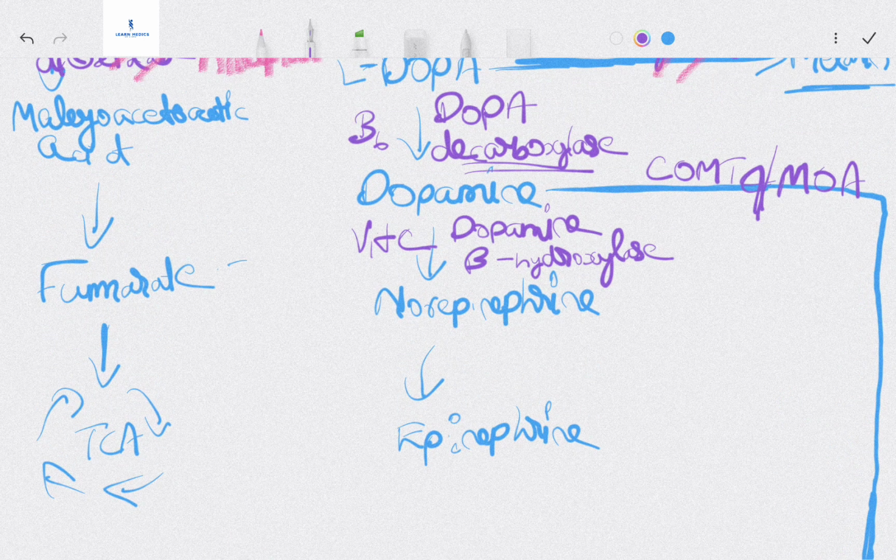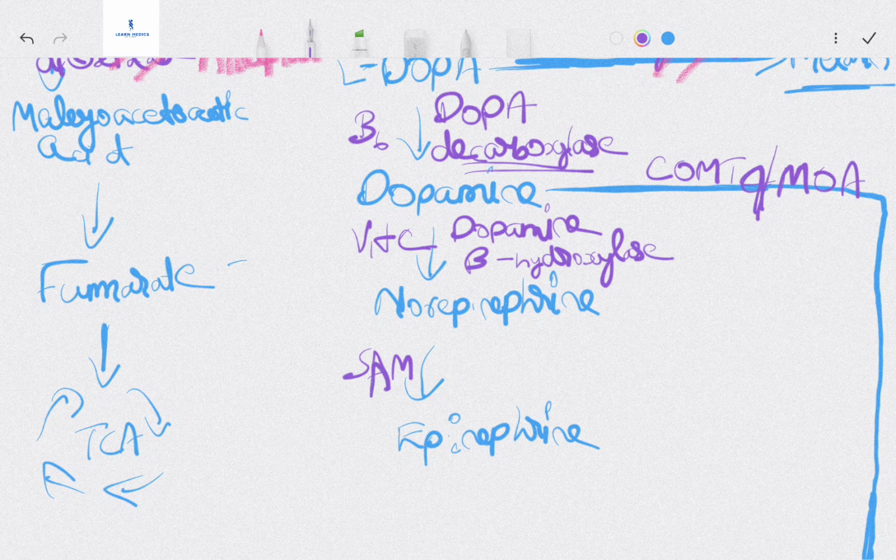So we have norepinephrine over here. How is norepinephrine converted to epinephrine? We have an enzyme here, and his name is SAM, S-adenosyl methionine, a kind of methionine component.